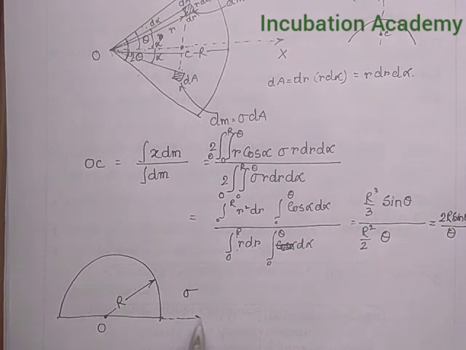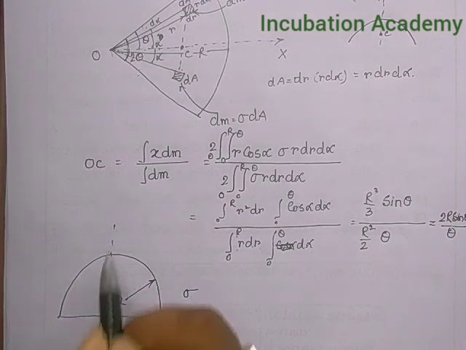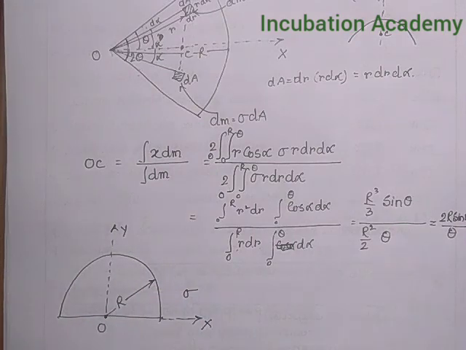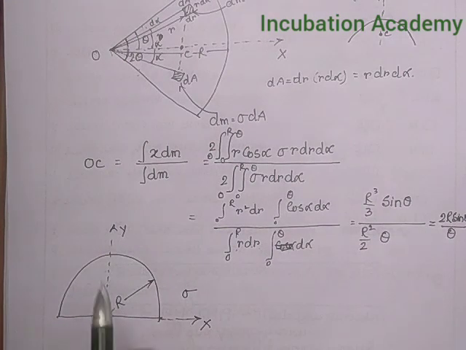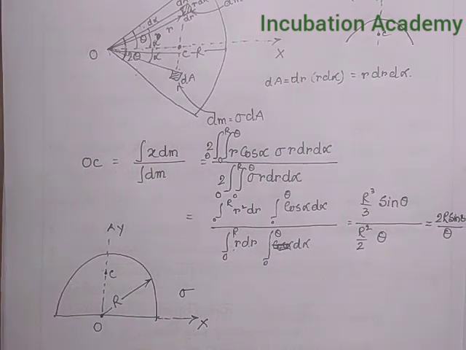I am considering the x axis along this direction and the y axis along this direction. The center of symmetry of the disk lies along the y axis, so the center of mass will be here, OC. What is the length of OC?